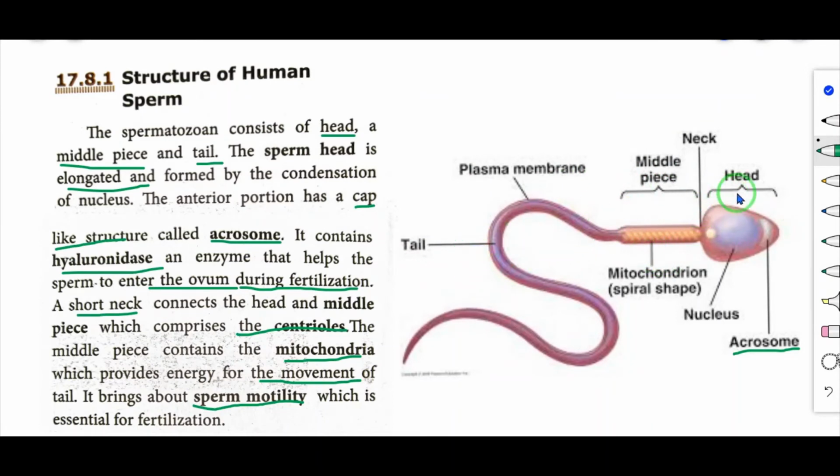Head is elongated, inside the nucleus is present, then in the anterior region a cap-like structure is known as acrosome. It produces one enzyme that is known as hyaluronidase. Why is it essential? It helps the sperm to enter the ovum during fertilization. Then second one is the middle piece. Here mitochondria is present. It provides energy to the tail region, so tail can move very fast.